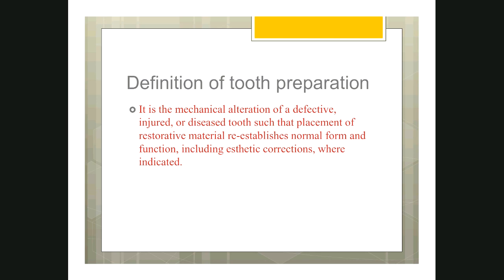What do I mean here by form? Form means the shape. The shape is very important for the functioning of the tooth, for example, mastication, smiling, for self-cleansing effect, for all those reasons. So we have to re-establish the original form, what was there before the caries started. So the normal form and function has to be restored, and especially in the anteriors, the aesthetic aspect has to be kept in mind.